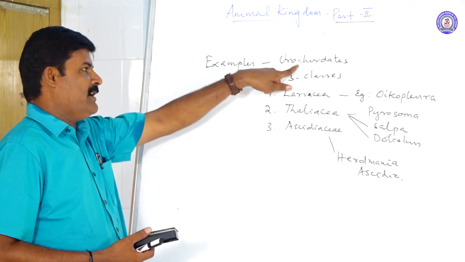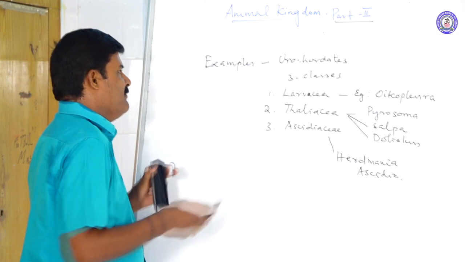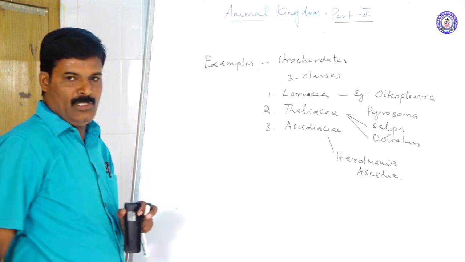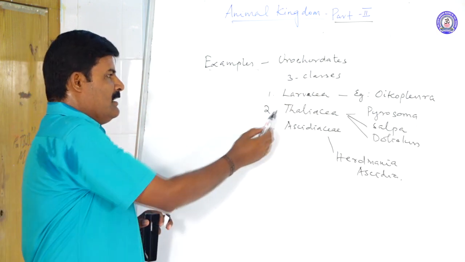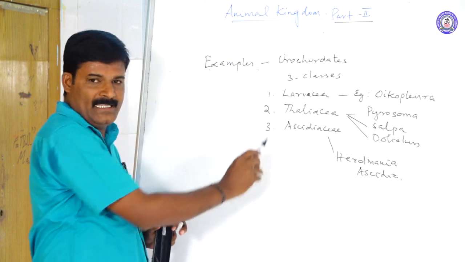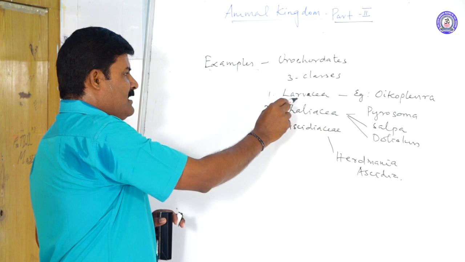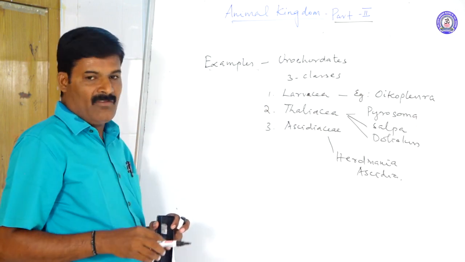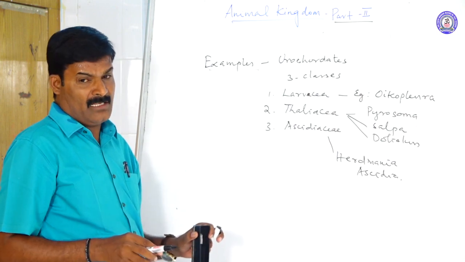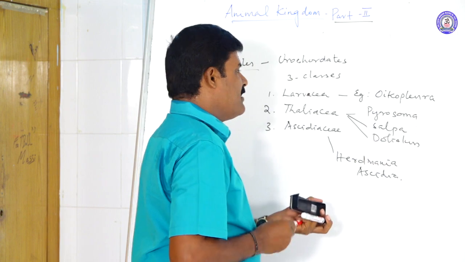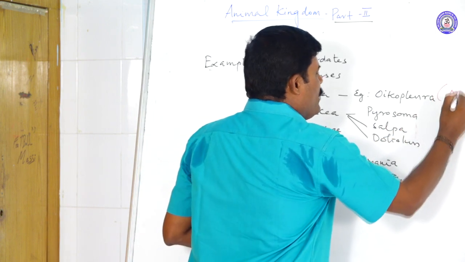Now the urochordates, which we have discussed previously. The urochordates have three classes: the first is Larvacea, the second Thaliacea, and the third Ascidiacea. What is the special feature of the Larvacea? They always maintain the larval stage. Hence, this is always a neoteny character.